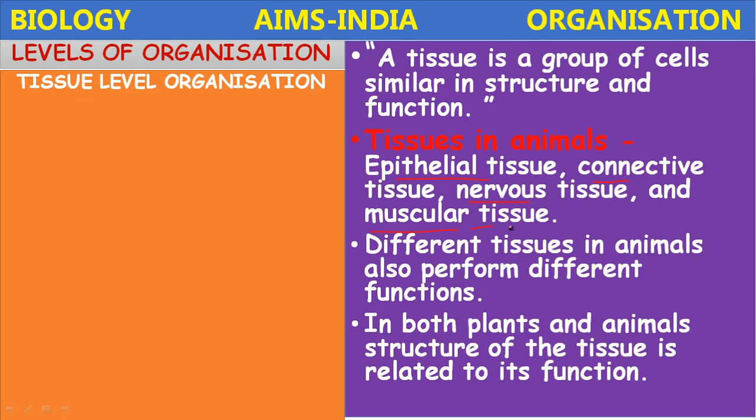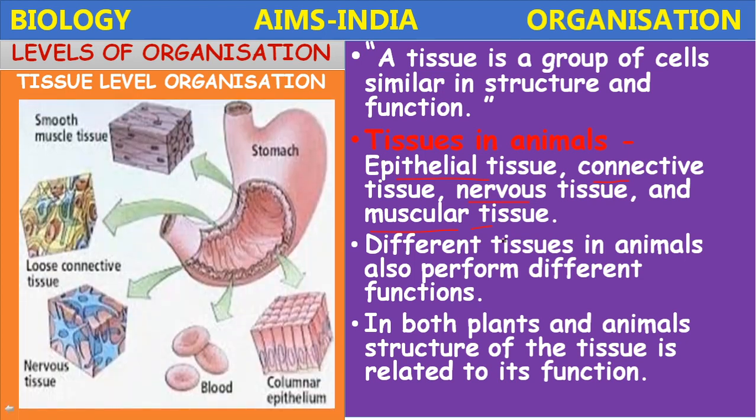In both plants and animals, the structure of the tissue is related to its function. Here an example is given. The digestive system consists of different tissues. Epithelial tissue is present in the stomach, which is secretory in function, the gastric glands, and the blood vessels help in transport.